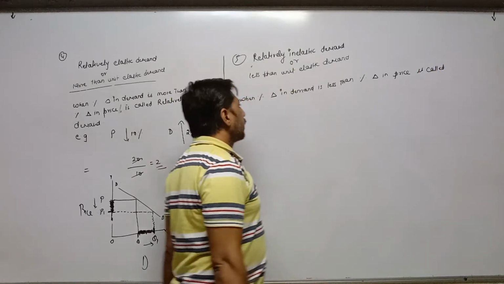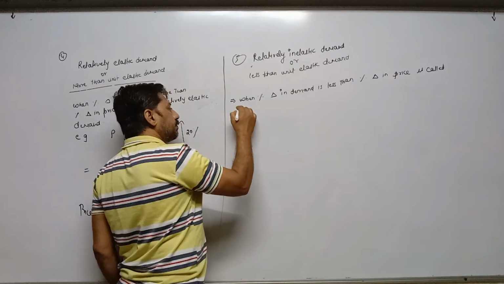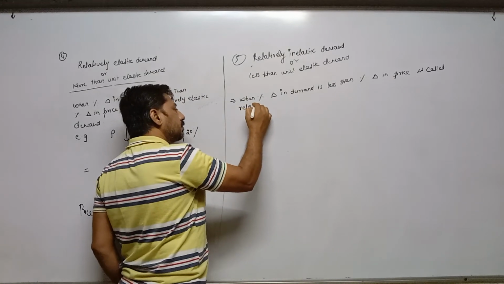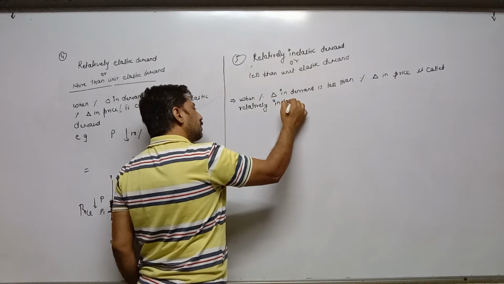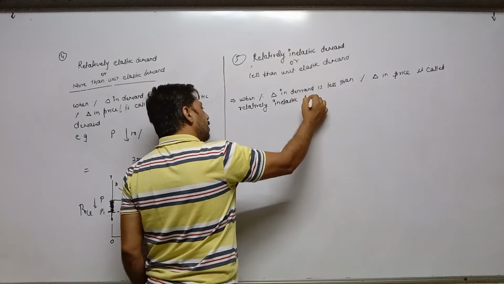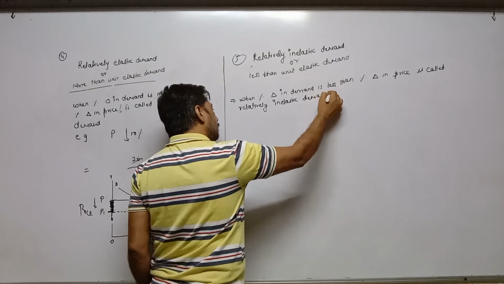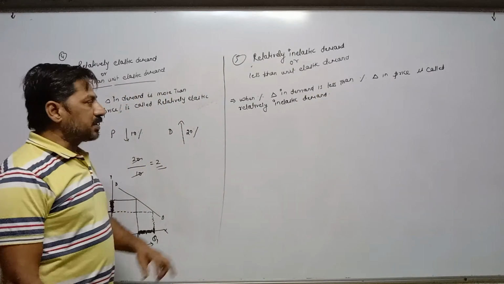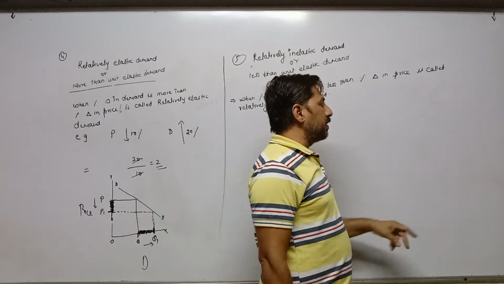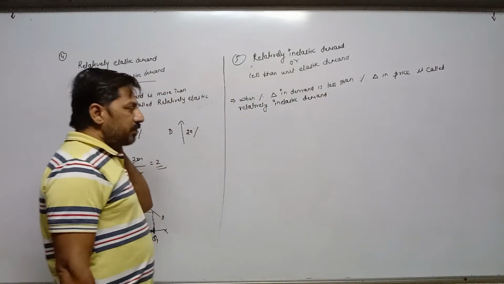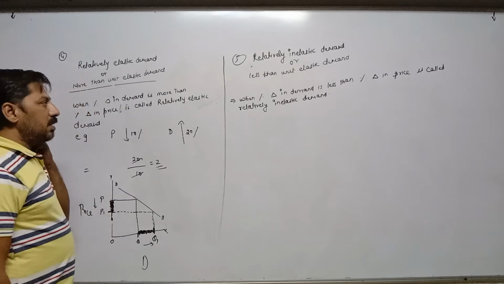When percentage change in demand is less than percentage change in price, means in all the three cases we are talking about demand.